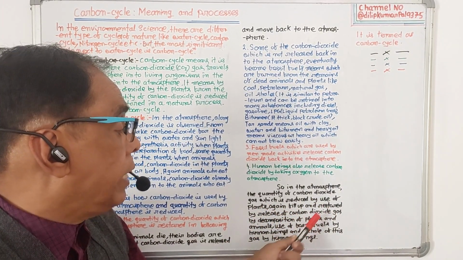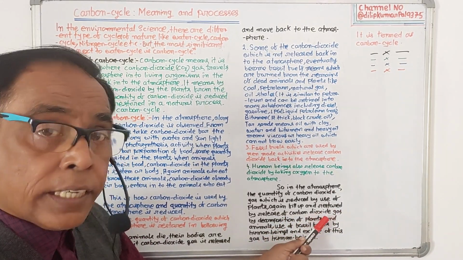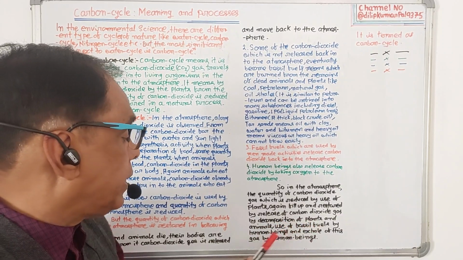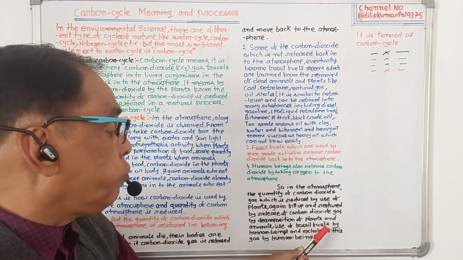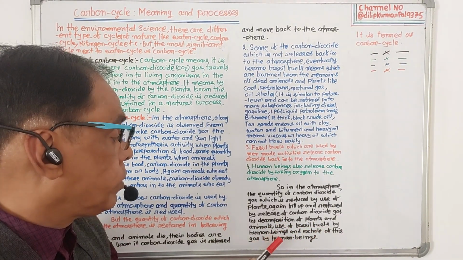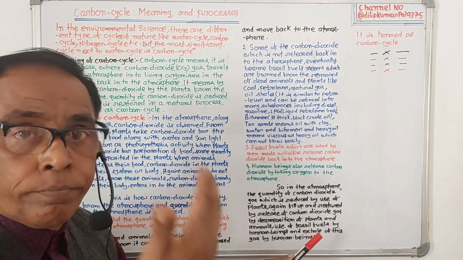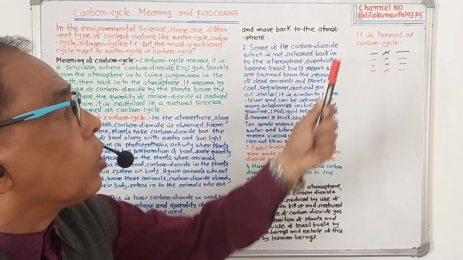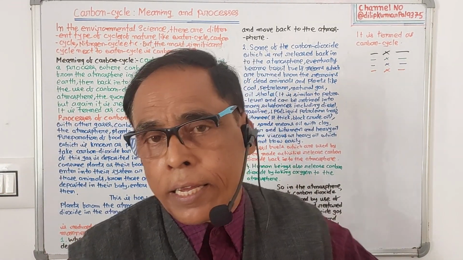So in the atmosphere, the quantity of carbon dioxide gas which is reduced by the use of plants is again filled up and restored by release of carbon dioxide gas from decomposition of plants and animals, use of fossil fuels by human beings, and the release of this gas by human beings. It is termed as the carbon cycle.